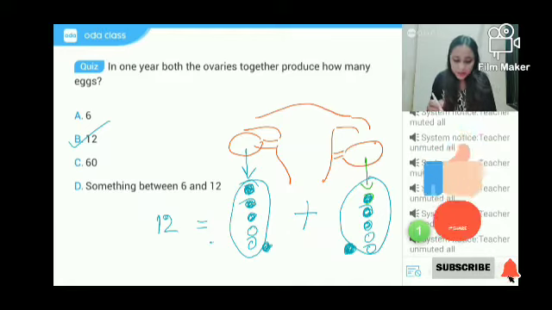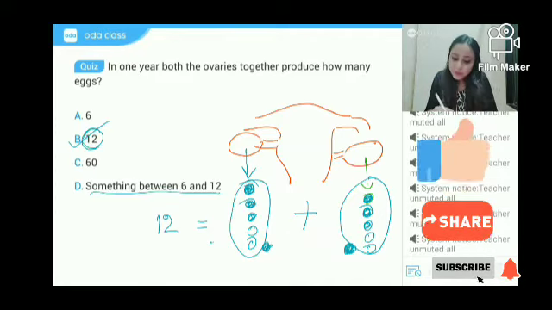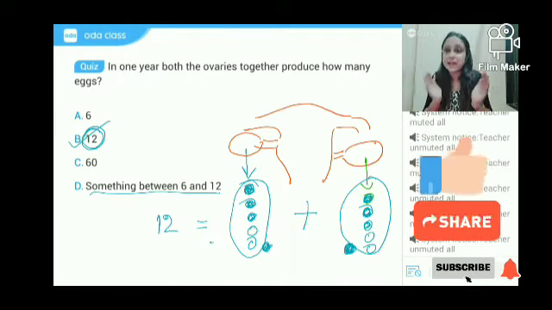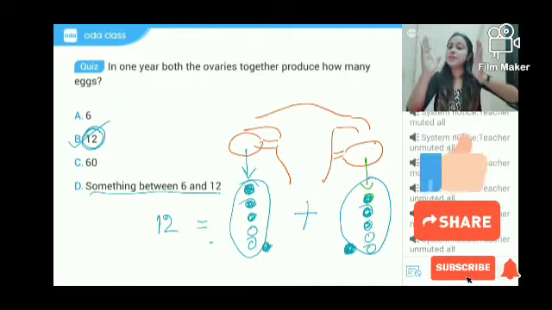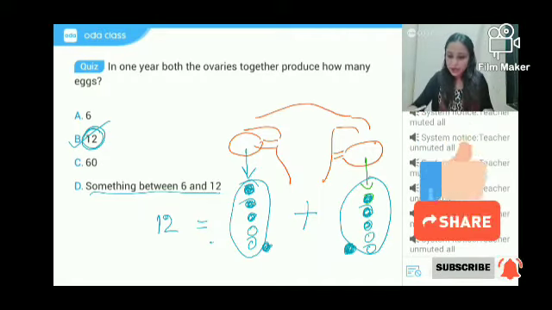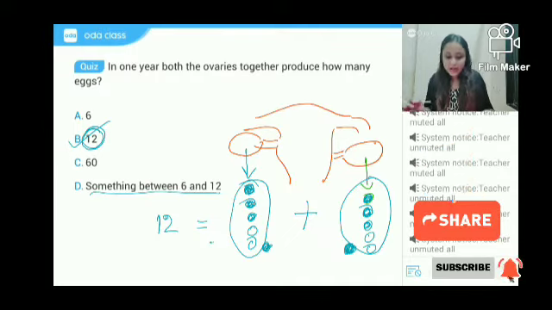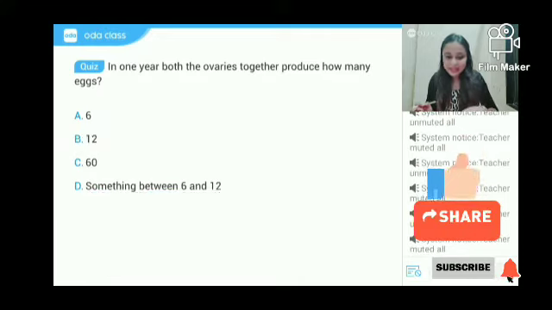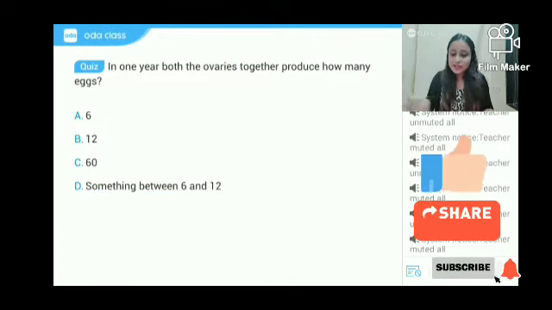Achha, it's clear to everyone. So it won't be somewhere between 6 and 12. It will be 12 only. Okay? 6 या 12 में से नहीं होगा. It will be exactly 12. 6 from right ovary, 6 from the left ovary. So that's 12. ठीक है? Okay. So that is one thing. Achha. Okay. 16 नहीं, 6. 60 is not the answer.